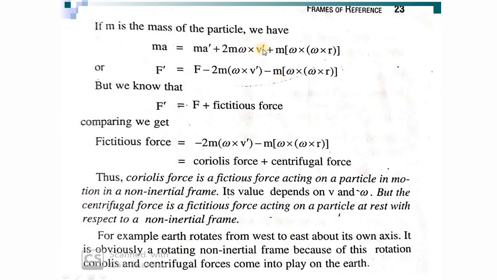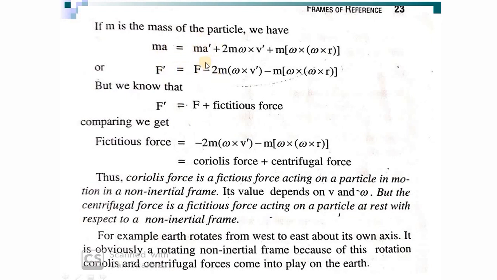When we multiply LHS and RHS with mass, what you will get is force. So it will be ma is equal to ma prime plus 2m omega cross V prime plus m omega cross omega cross R. What you are doing next is substituting ma prime is equal to F prime, ma is equal to F, and just rearranging.